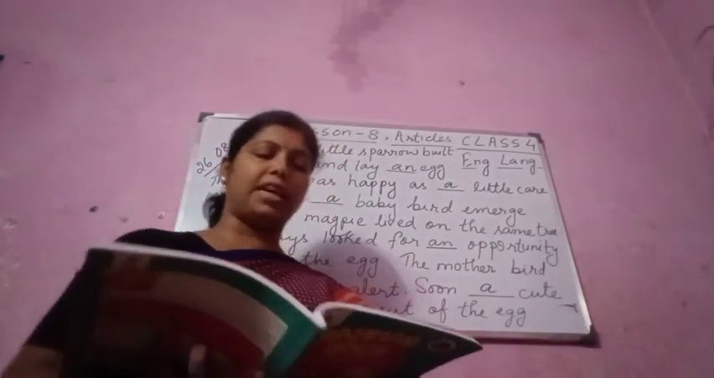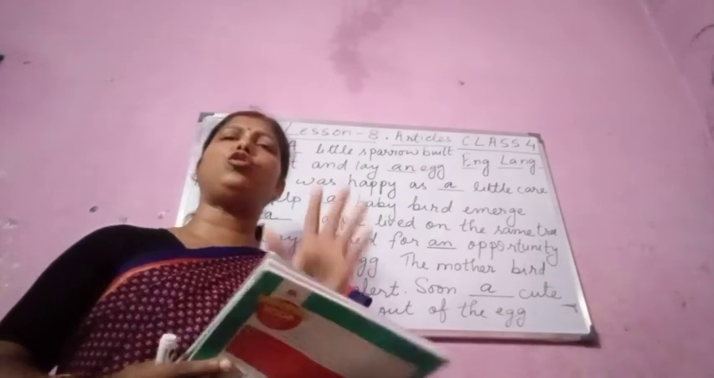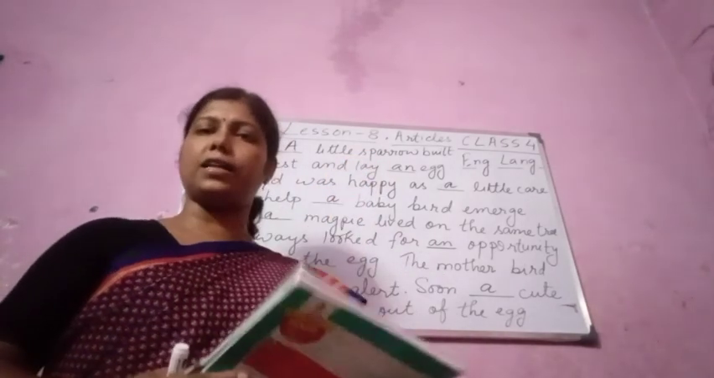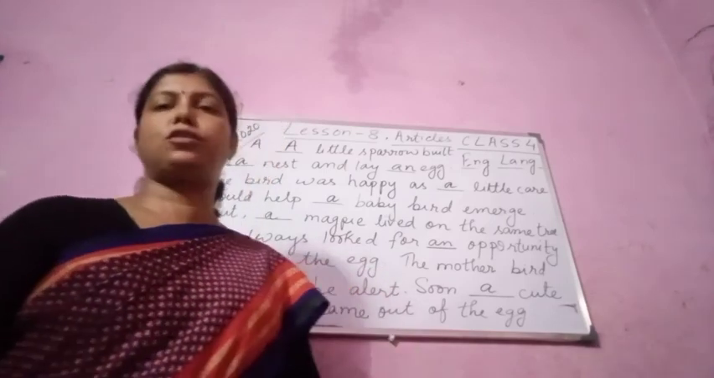Next is exercise B, which we will discuss in the next class. Please go through the articles chapter. It is very important. You should know where we use a, where we use an, and where we use the. Please go through it. Thank you.